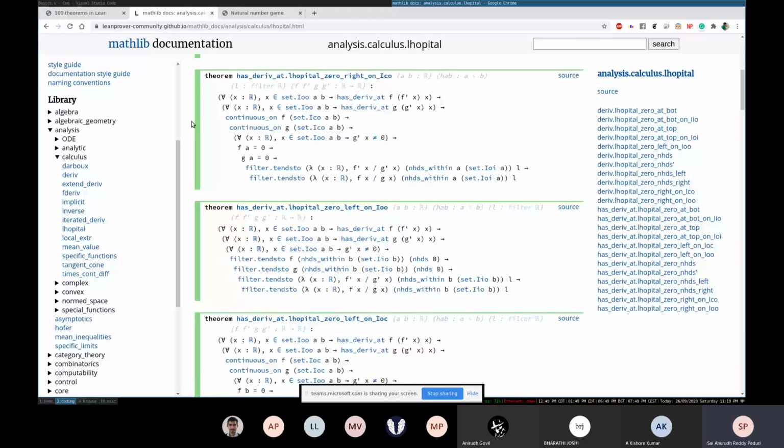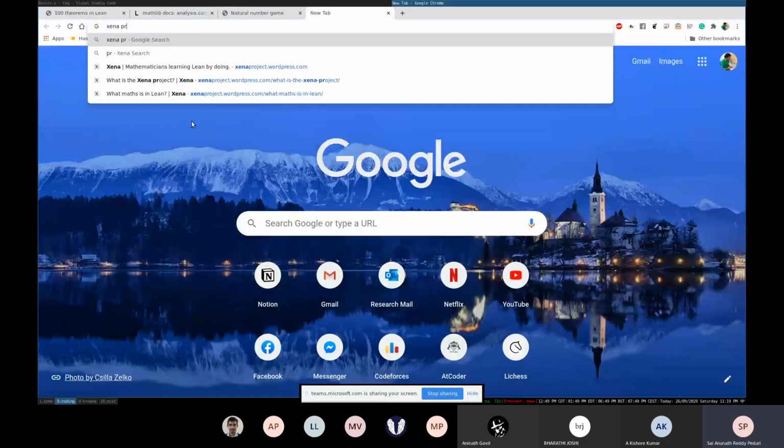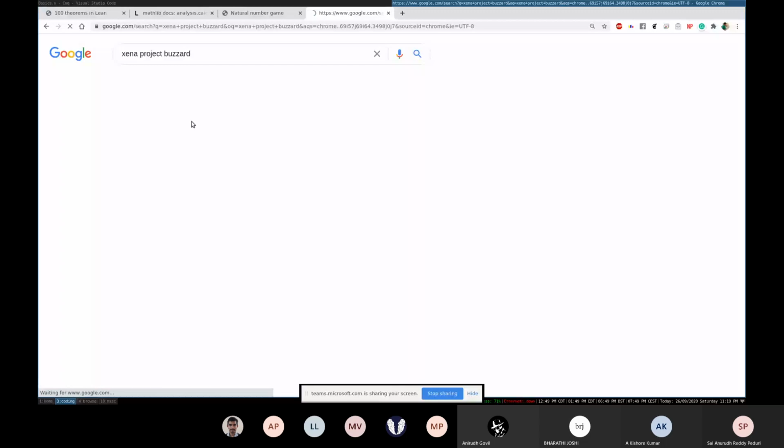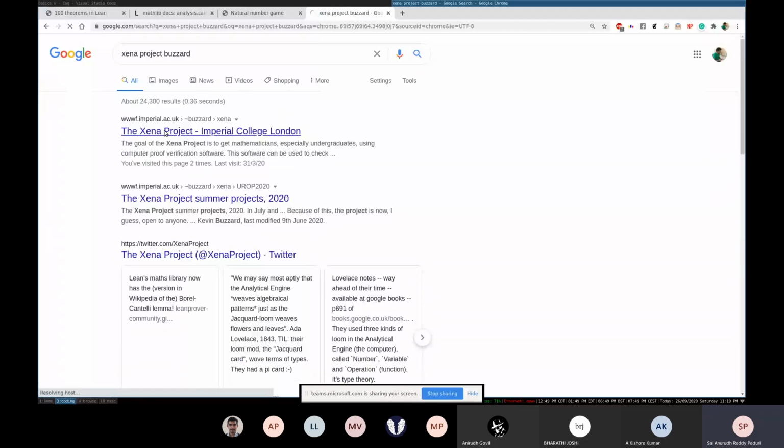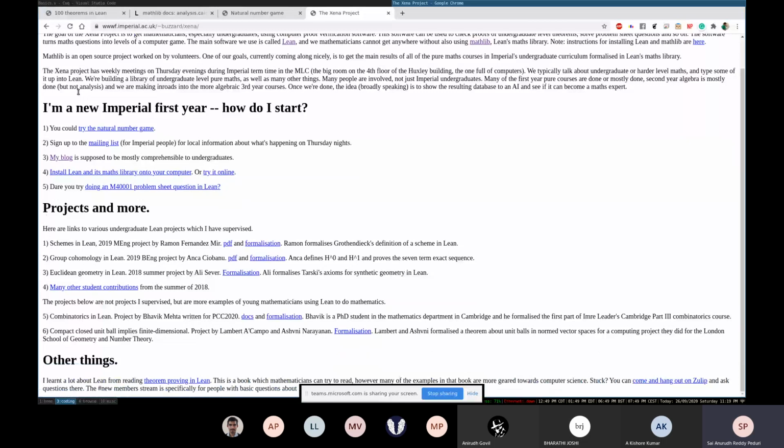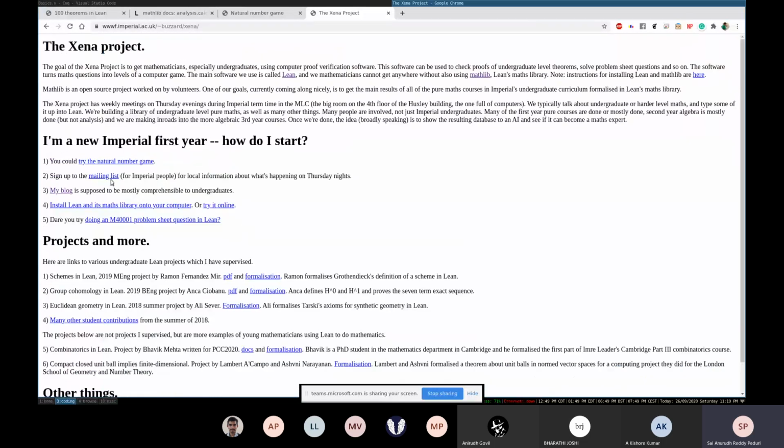So for example, there's this professor called Kevin Buzzard, the same person who made this tutorial. So he has this thing called the Xena project. I should have had it open. Where is the GitHub?